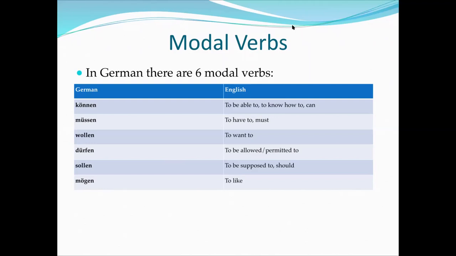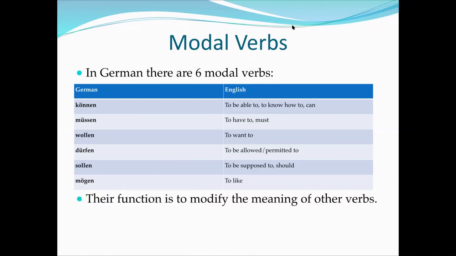So, ich kann Deutsch, I can speak German. Müssen, to have to. So, wir müssen unser Deutsch lernen. We have to study our German. Wollen means to want to. Dürfen, to be allowed to or permitted to. Sollen, to be supposed to or should. And mögen, to like. And this is the like as in to like someone or something.